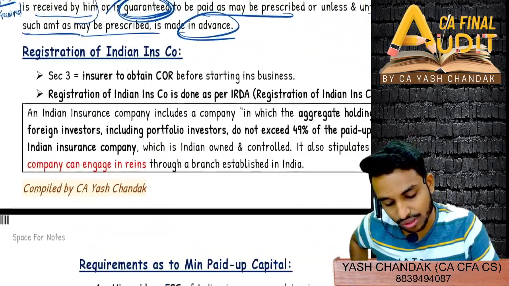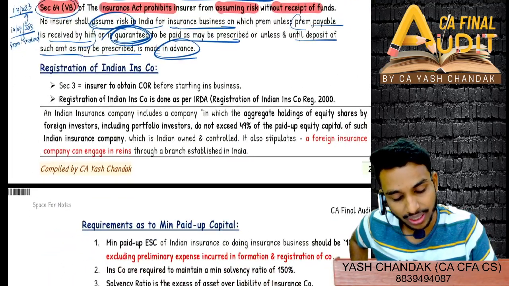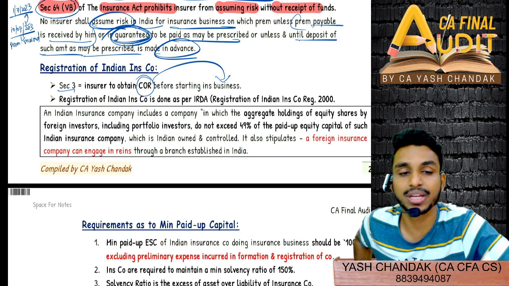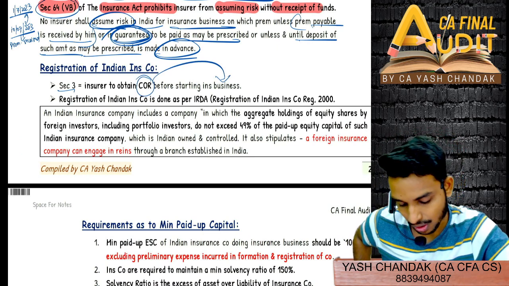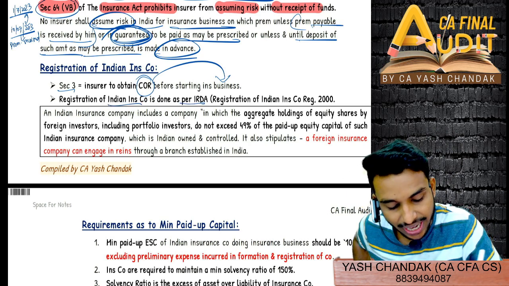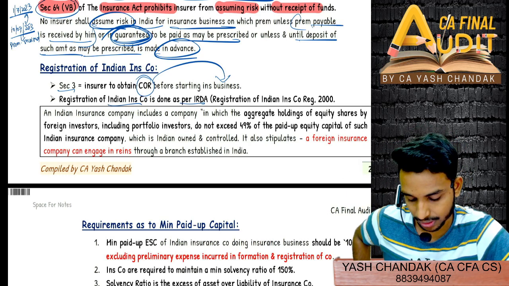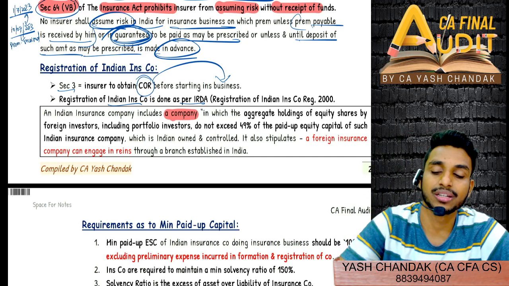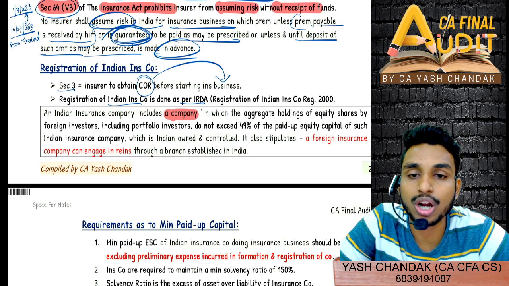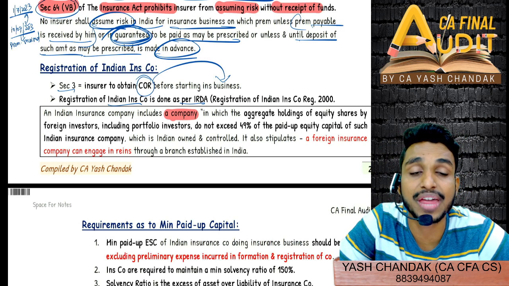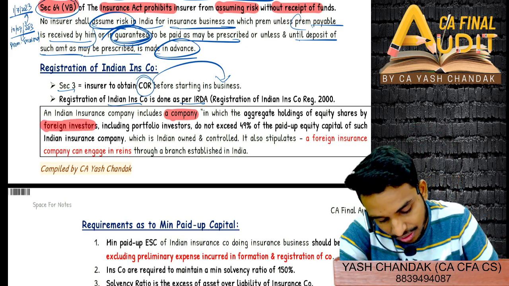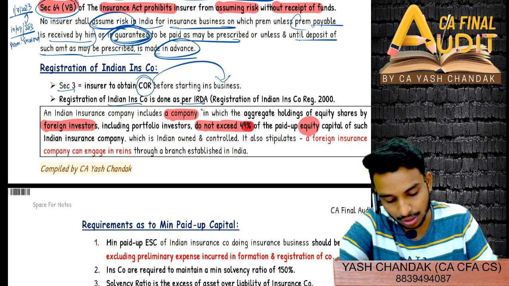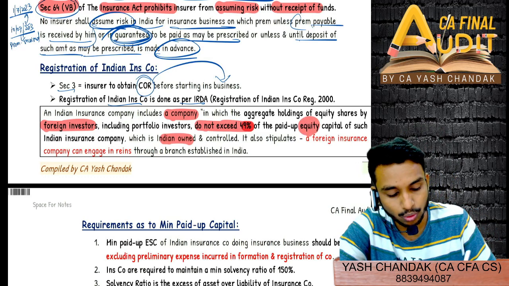Now, registration of an Indian insurance company, as I told you, it has to be an Indian insurance company. Therefore section 3: the insurer must obtain a certificate of registration as per the Companies Act. Registration is done as per the IRDA Registration of Indian Insurance Company Regulations 2000. An Indian insurance company includes a company in which not more than 49% of the paid up equity capital is held by foreign investors, which is Indian owned and controlled.